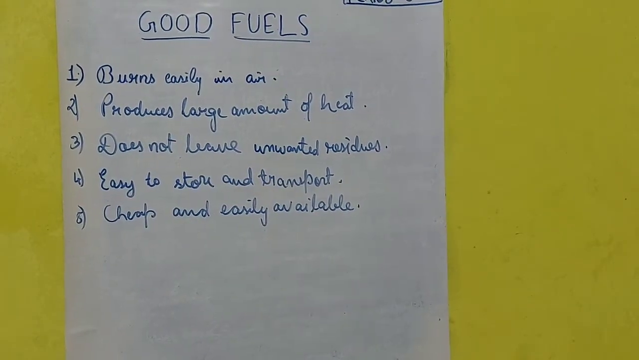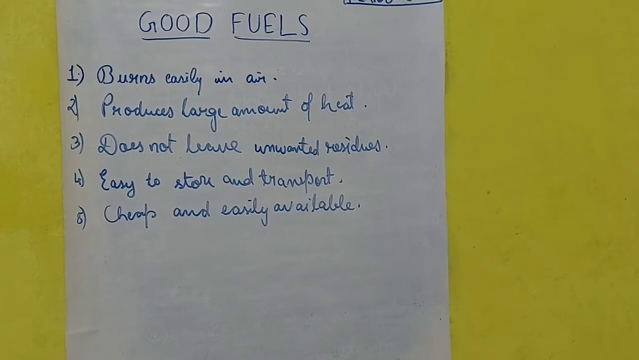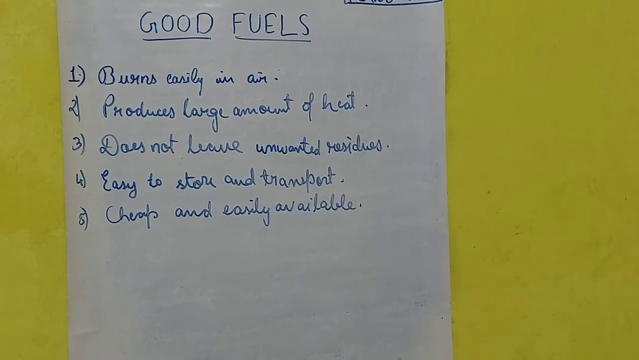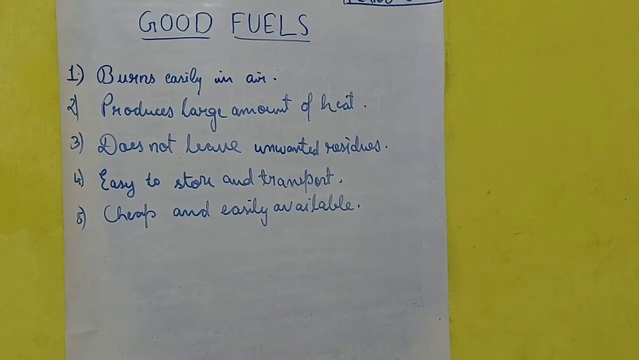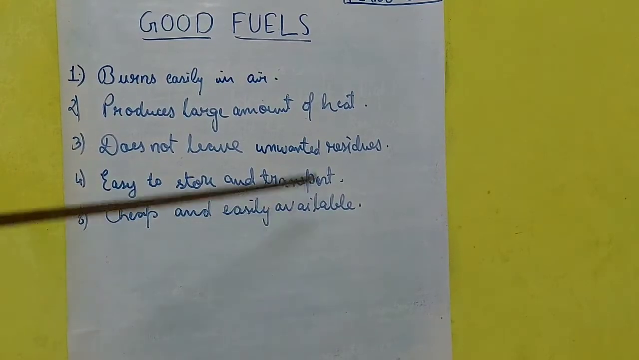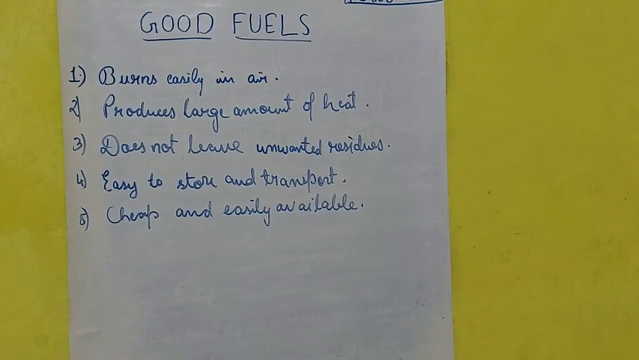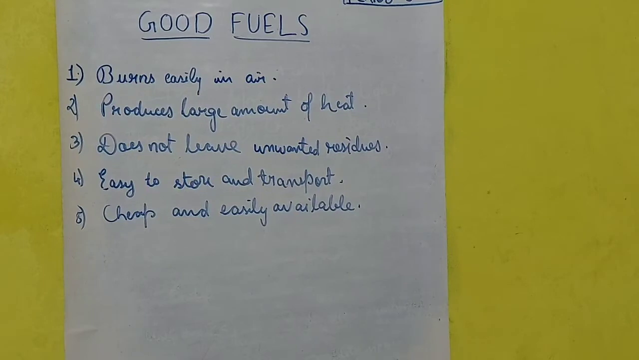Then the fourth one: it is easy to store and transport. See, fuels should be very easy to store and transport. For example, it is easy to store kerosene, yes or no? We store it in our homes simply in plastic bottles or containers. So it should be easy to store and it should be easy to transport. Easy transport means when we take it from one place to another, it should not carry any risk. It should be safe. That means it is easy to store and transport.